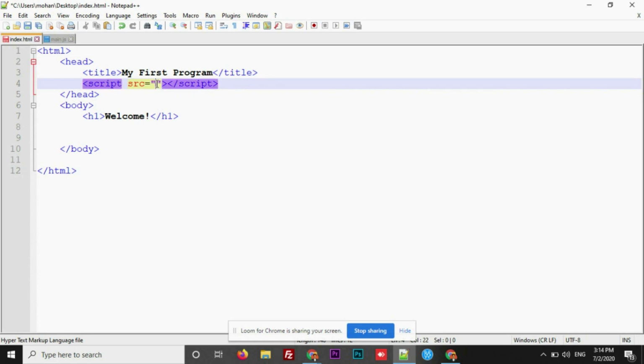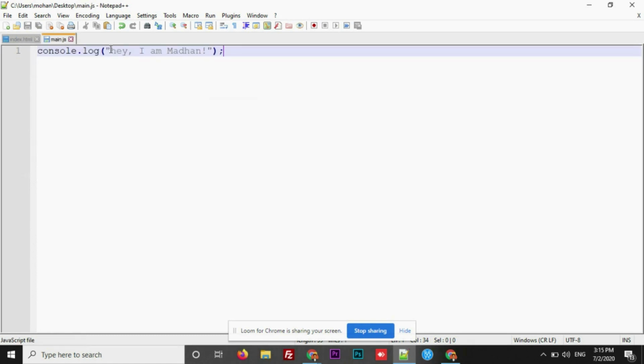Now here you are supposed to give the path of this main.js that you have created. Just because these two are in the same folder or the same location, these two are saved in desktop, you can simply provide the name of this JS file, that is main.js, and save. That's it. Now before we check the output, let me change this message so that you understand the difference.